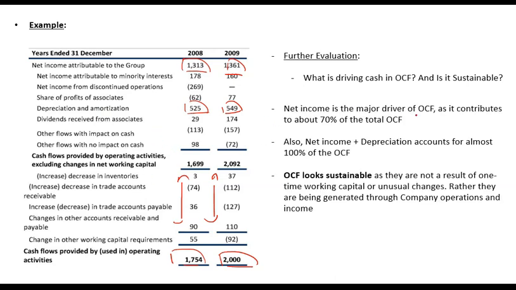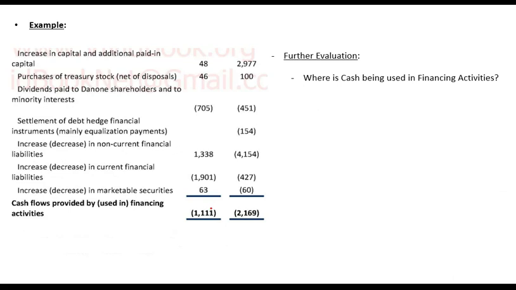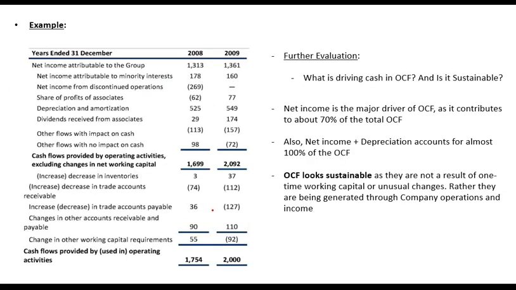Here in this case, net income is the major driver of OCF as it contributes 70% of total OCF. Net income plus depreciation accounts for almost 100% of the OCF. That means most or almost all of the operating cash flow is coming in from sustainable sources, that is your income. OCF looks sustainable as it is not a result of one-time working capital or unusual changes. Rather, it is being generated through company operations and income. Any confusion so far? So this was about OCF.